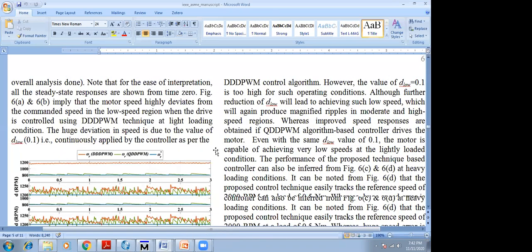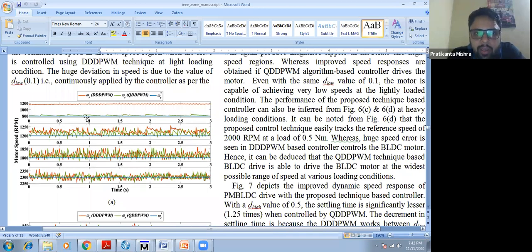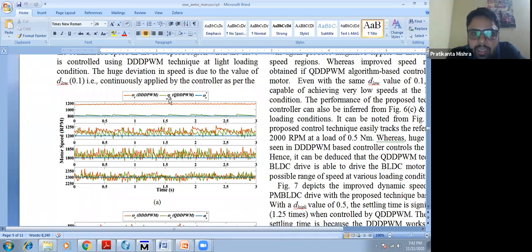Yes. As you can see here, as I have already mentioned, the triple DPWM controller cannot track this particular 800 RPM reference speed. This is because the D low value is, suppose, 0.1 for the triple DPWM, so it will be confined to a range of somewhere between 1200 and 1100 RPM.